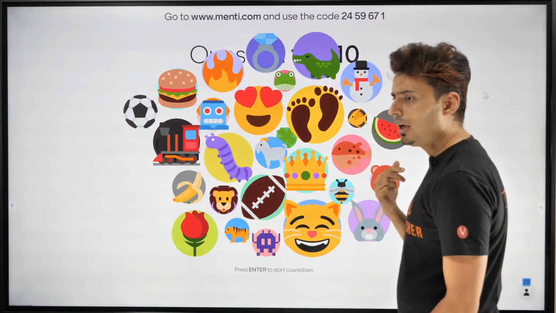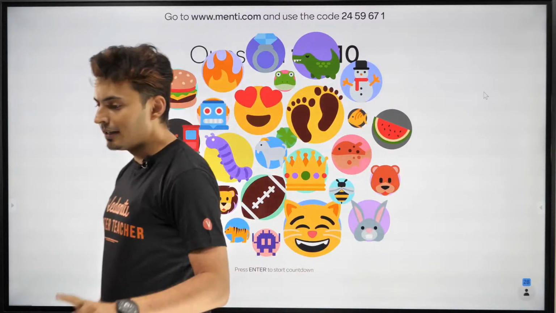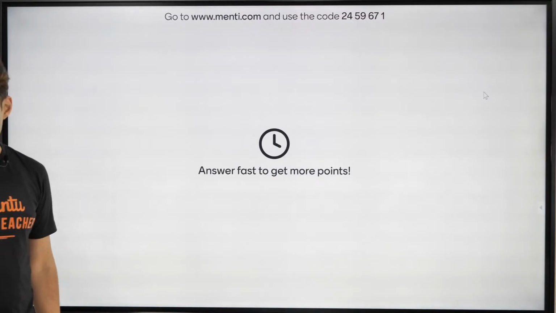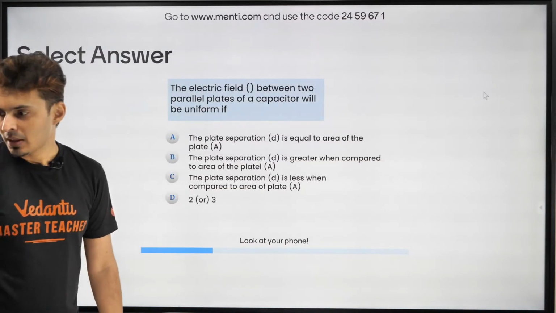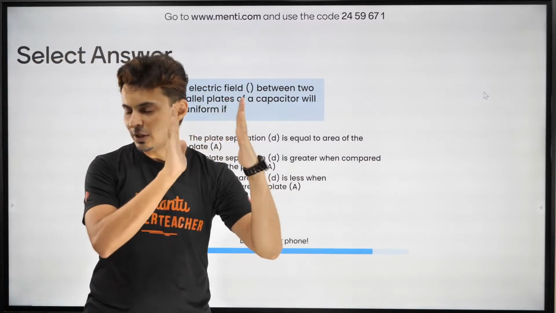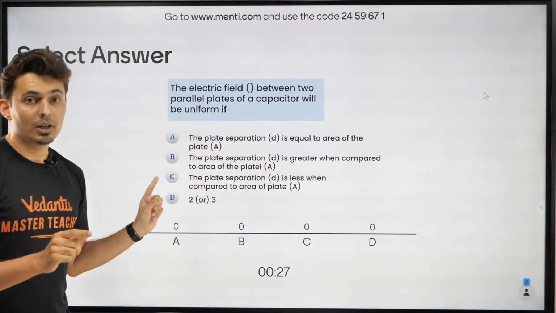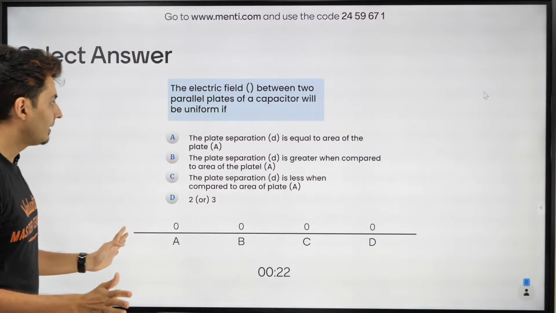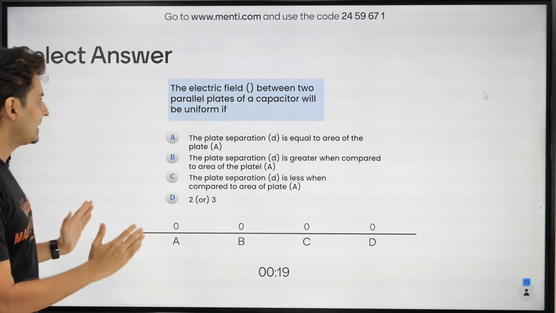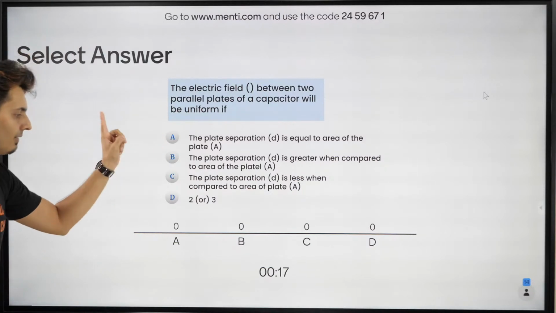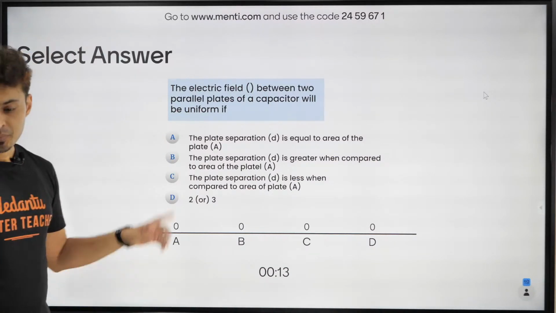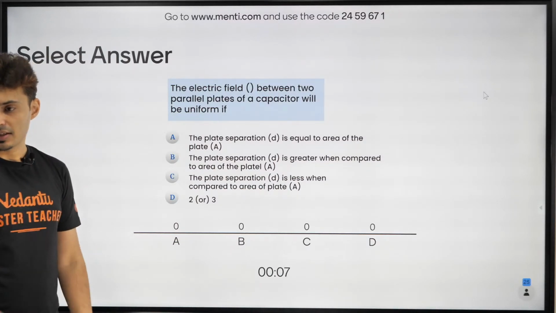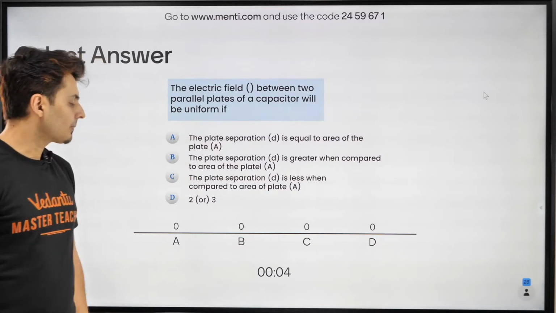The Menti quiz has just started. Let's get going. And here comes the first question. The first question is coming up on your screen. The electric field between two parallel plates of a capacitor will be uniform if. Remember, you cannot change your answers. So when you hit the option, make sure it is the final answer. Only one of them is correct. You have 30 seconds out here. Remember, even if you are late, you can join in. There are only 10 questions. Participate. Okay, let's see how many of you get this.